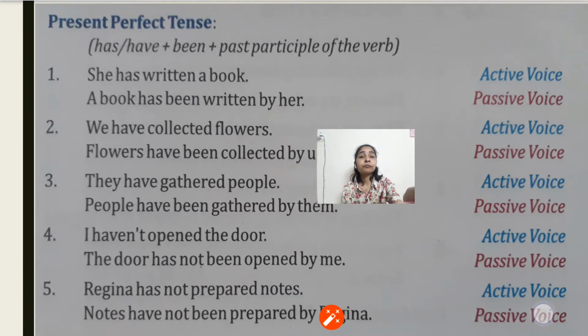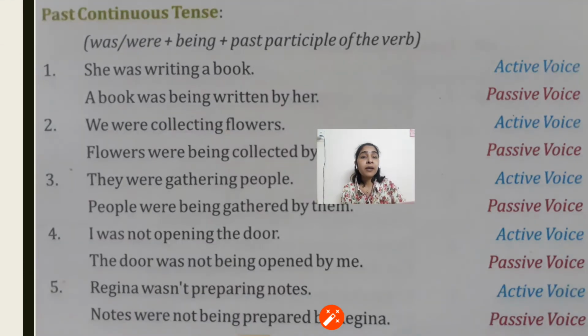Next is the past continuous tense. She was writing a book. So in case of past continuous tense, we use was or were as per the number of the person and the ing form of the word. Here was, were will be used as it is, but in place of the ing form of the word we will use being, and the verb's third form will be used here, that means the past participle form. She was writing a book, a book was being written by her.